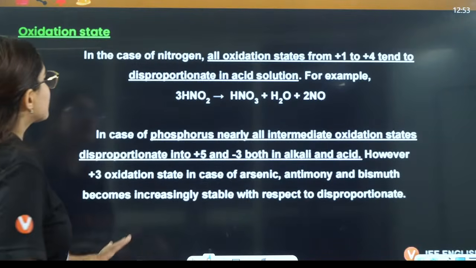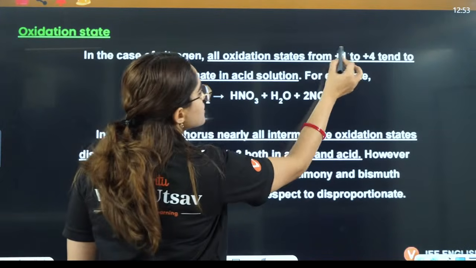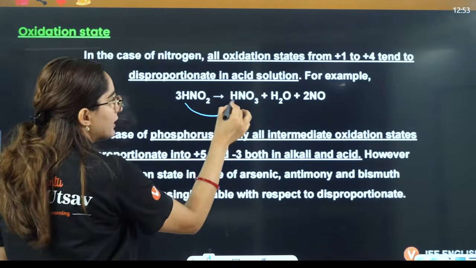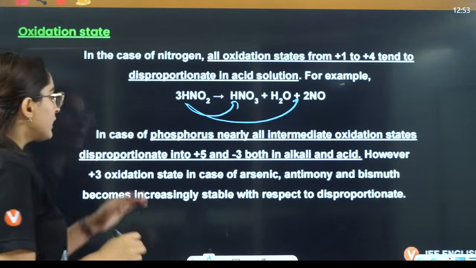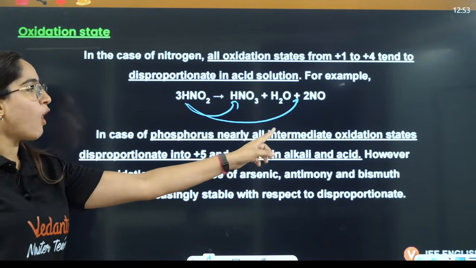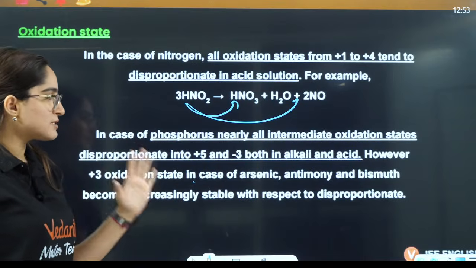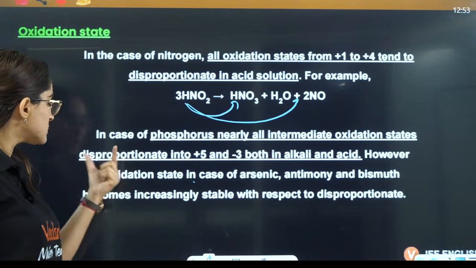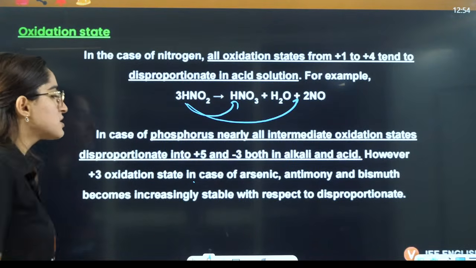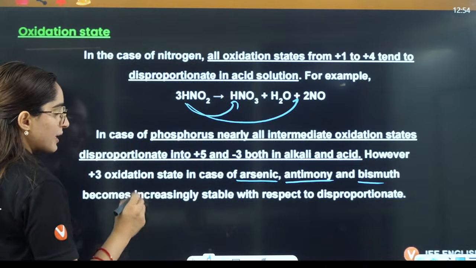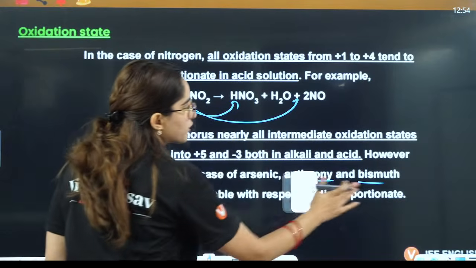Talking about the oxidation states, all oxidation states from +1 to +4 tend to disproportionate in acidic medium. In case of phosphorus, nearly all intermediate oxidation states disproportionate into +5 and -3, both in alkali. The +3 oxidation state in case of arsenic, antimony and bismuth becomes increasingly stable with respect to disproportionation.